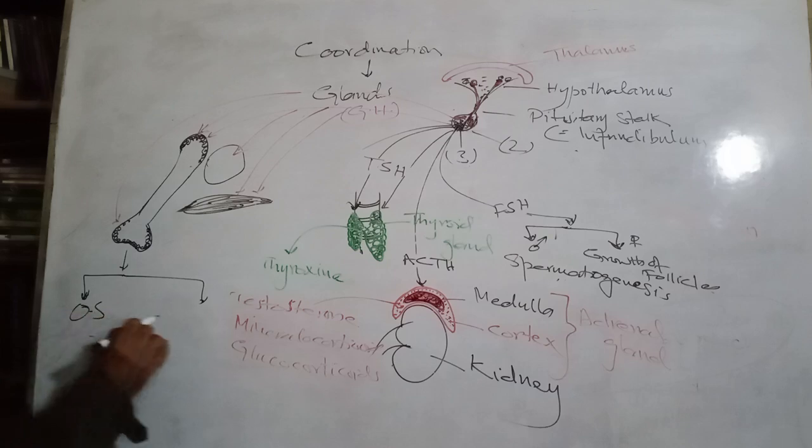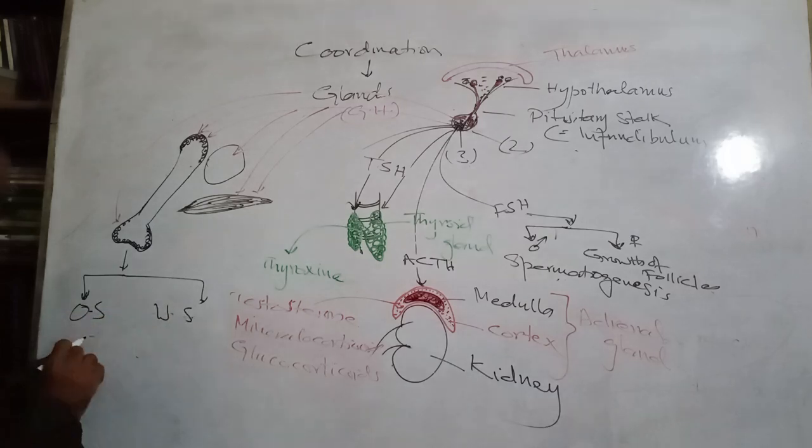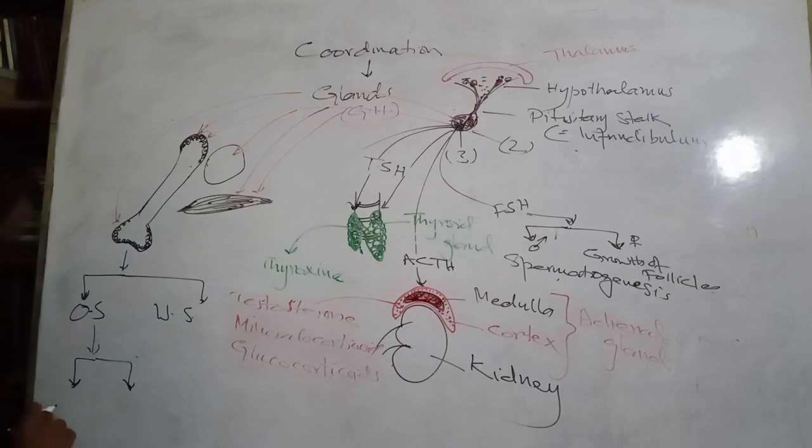In case of over secretion, two abnormalities result. One is gigantism, and the second one is acromegaly.